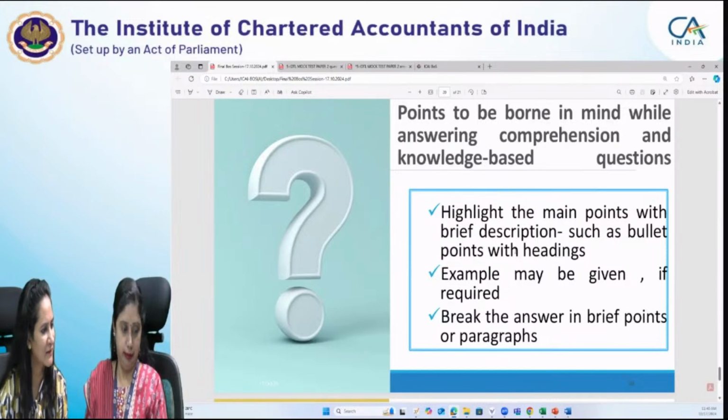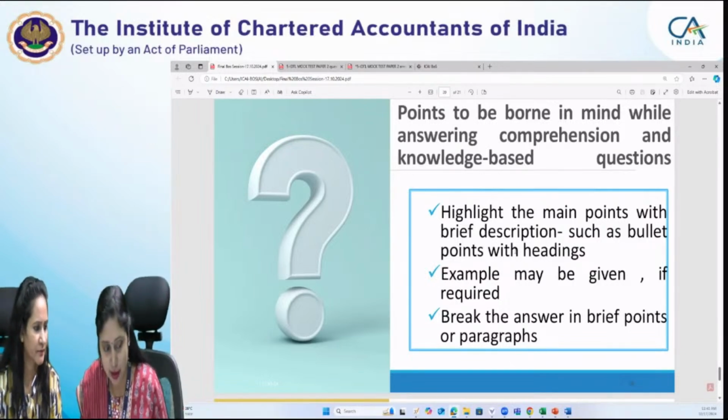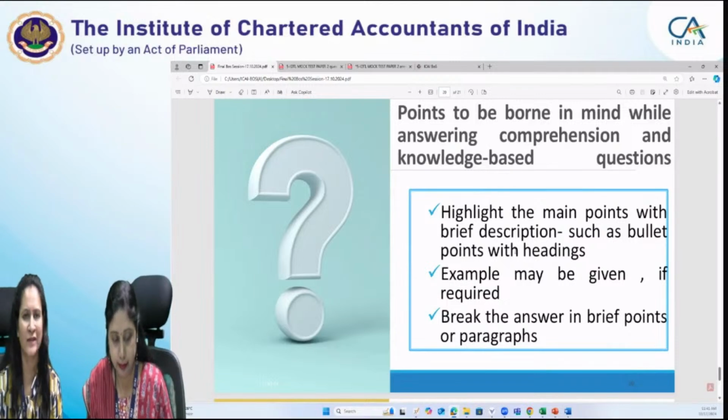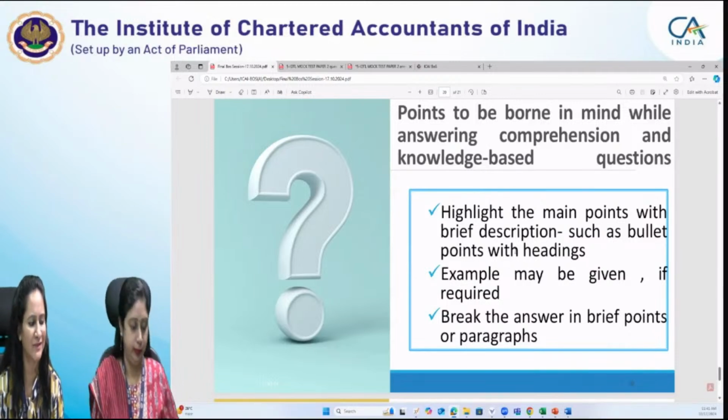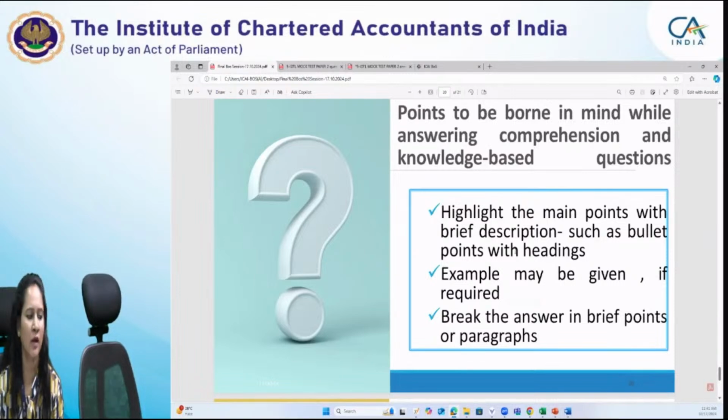There's one query Mr. Dilip has asked: Ma'am, for a case law question, should we answer in any specific format, or can we answer just the essence of the case law decision? Yes, please explain, because students generally have this query. As such, there is no standard format for answering a case law based question, but one personal advice we will give you is that in a case law based question, don't rush to the conclusion in the first place.